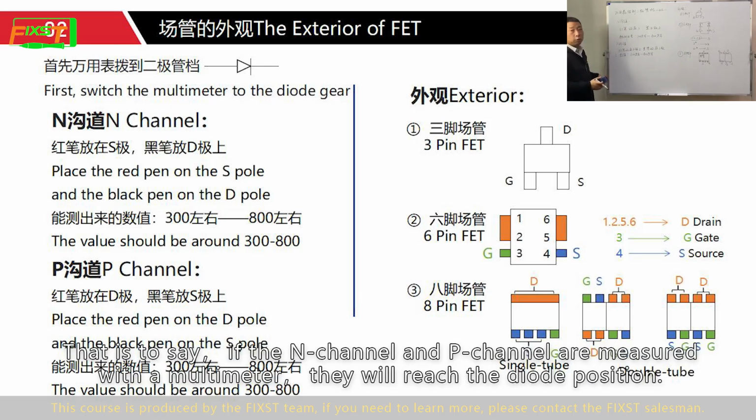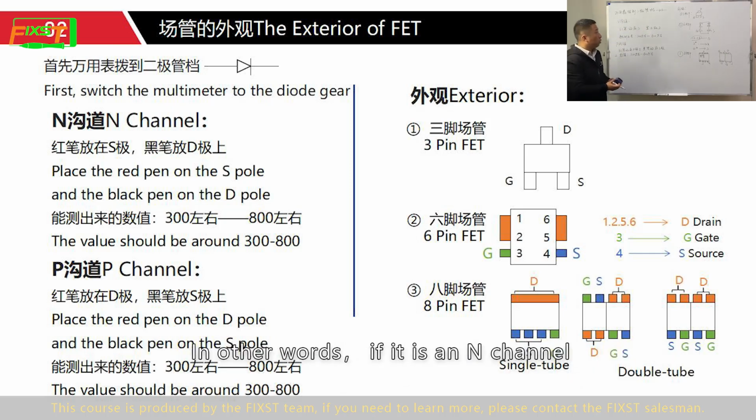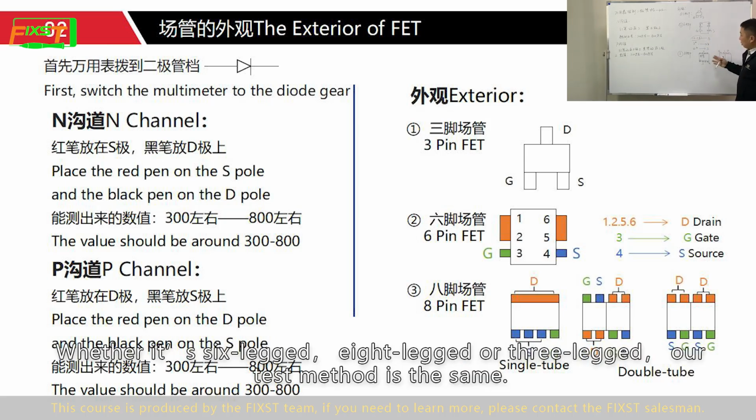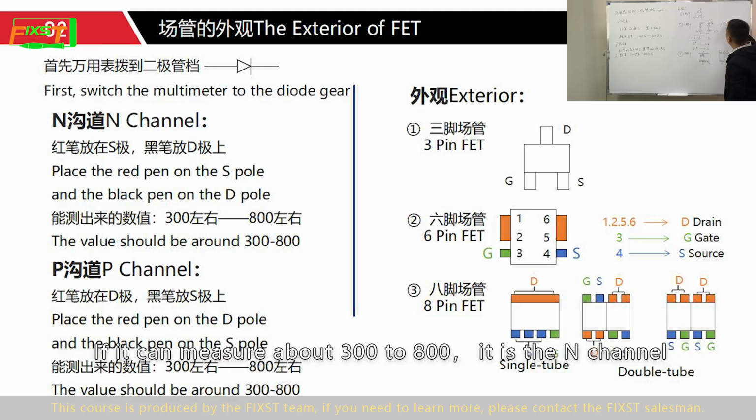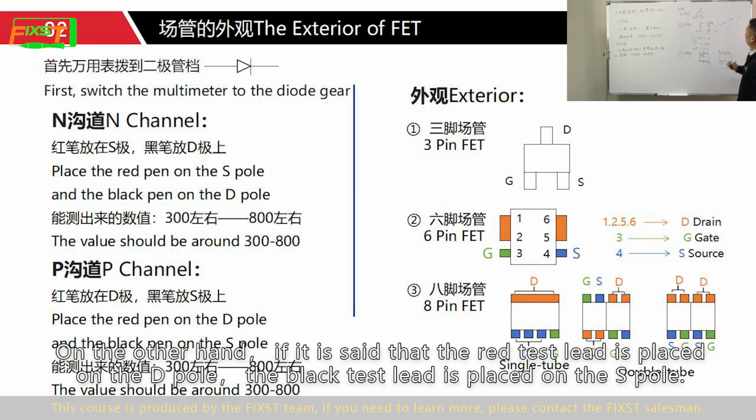That is to say, if the N-channel and P-channel are measured with a multimeter at the diode position, their two test positions are different. In other words, if it is an N-channel, whether it is 6-pin, 8-pin, or 3-pin, the test method is the same. If it is N-channel, put the red test lead on the S pole and the black test lead on the D pole. If it can be measured about 300 to 800, it is N-channel. On the other hand, for P-channel, the red test lead is placed on the D pole, and the black test lead is placed on the S pole.